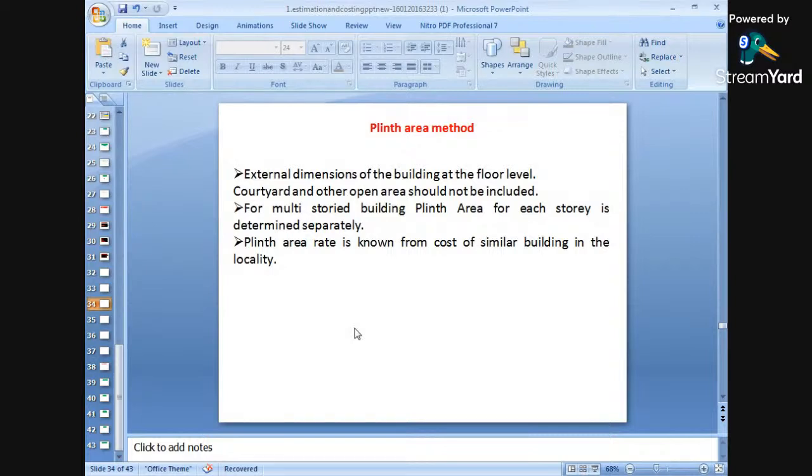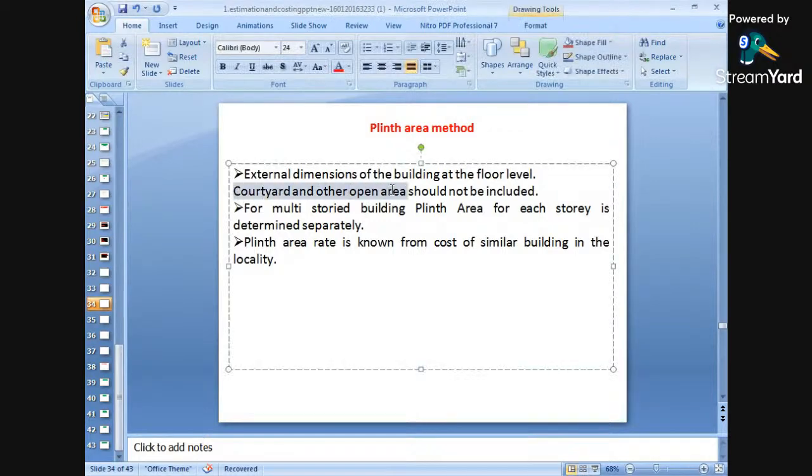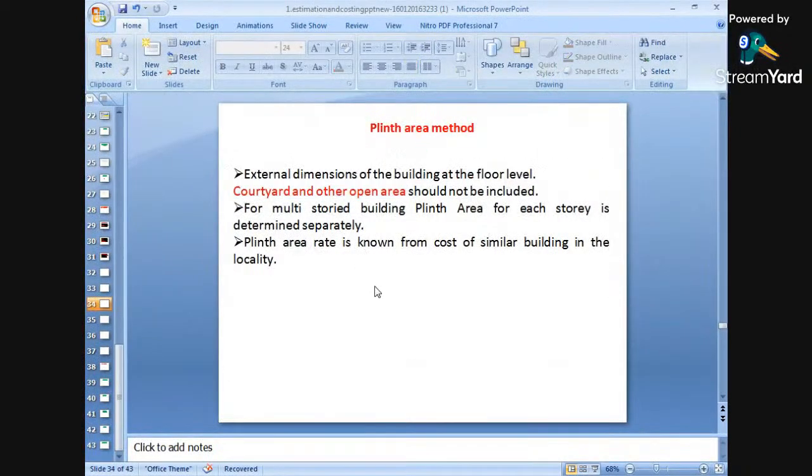External dimensions of the building at the floor level are taken. Courtyards and open areas should not be included in the calculations, because they are open spaces, so they will not be considered for the approximate estimate.